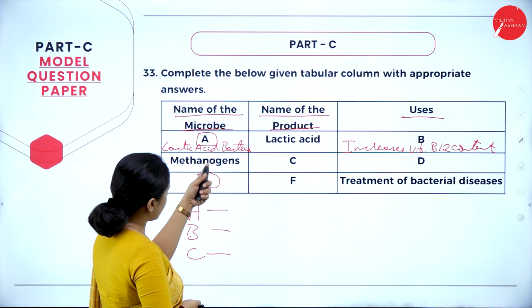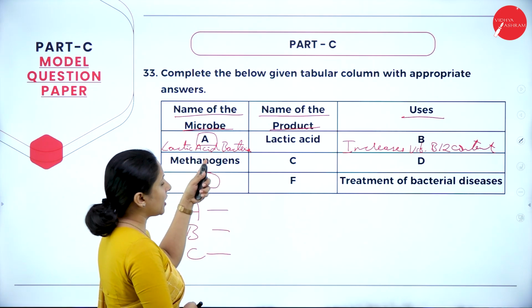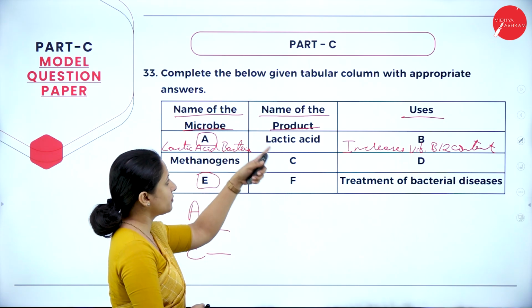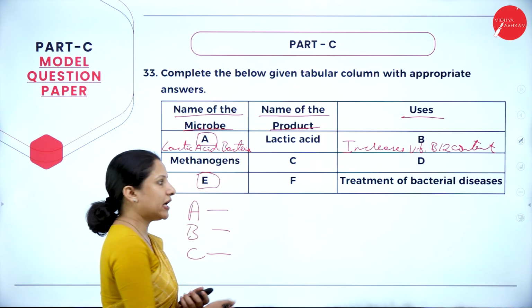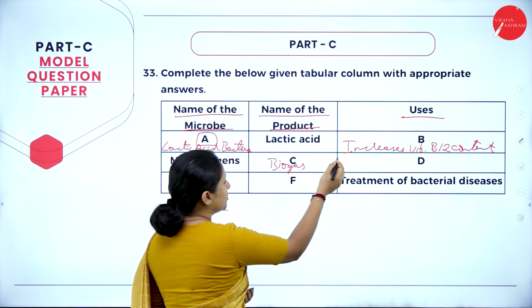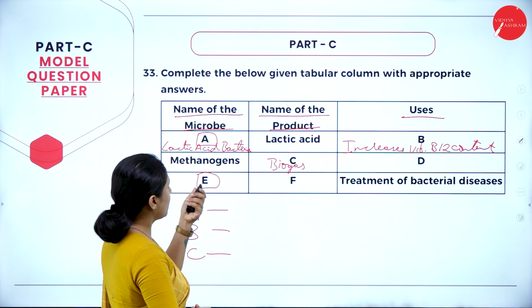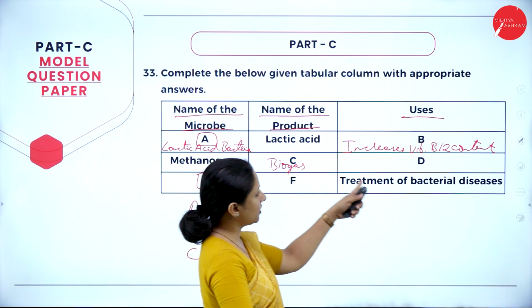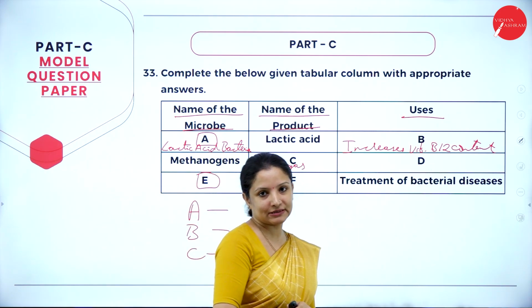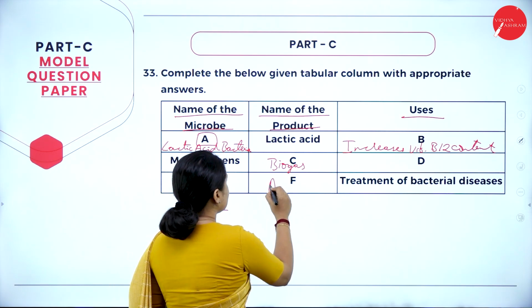Coming back to the second row, they have given here methanogens. They have mentioned the name of the microbe, methanogens. Name of the product, it's biogas. Uses, they can be used for cooking purposes. Next, name of the microbe they have not given, but they have given here treatment of bacterial diseases. So what would be the name of the product? It would be antibiotic.